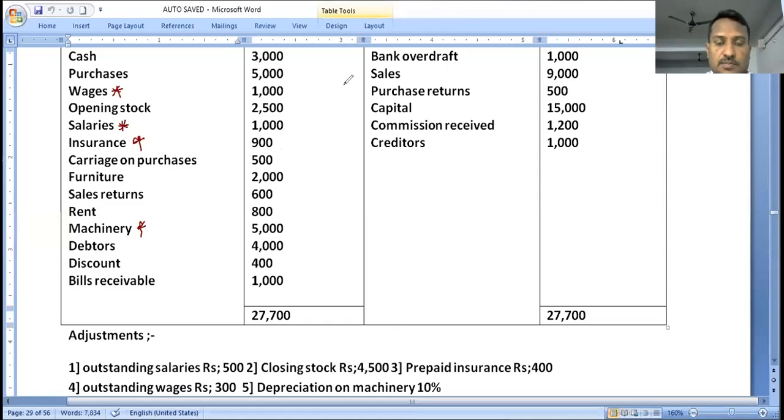Let's move to the solution now. In this problem, I explain the trading and profit and loss account in one proforma. In the last problem, I explained the trading account in a separate proforma and the profit and loss account was also prepared in a separate proforma. So in this problem, I am explaining the trading and profit and loss account in one particular proforma.